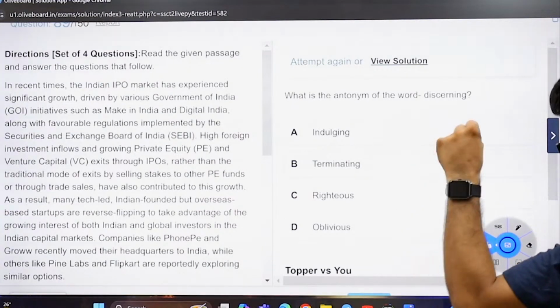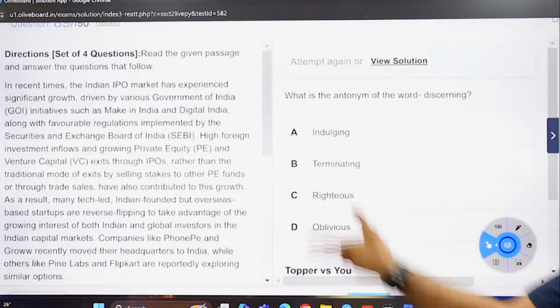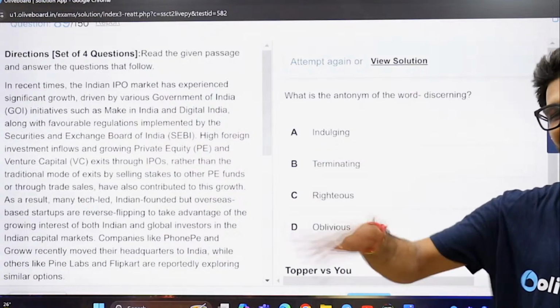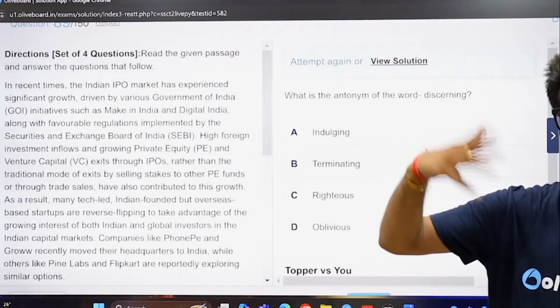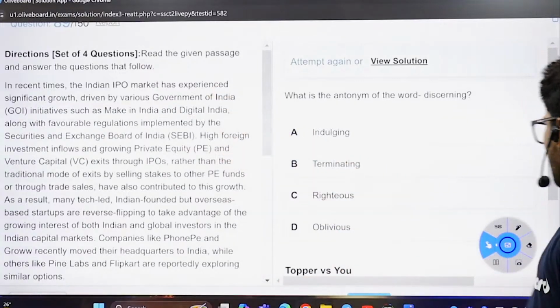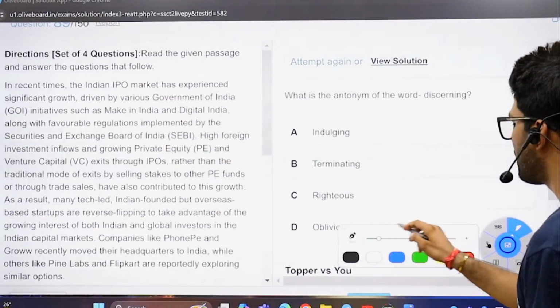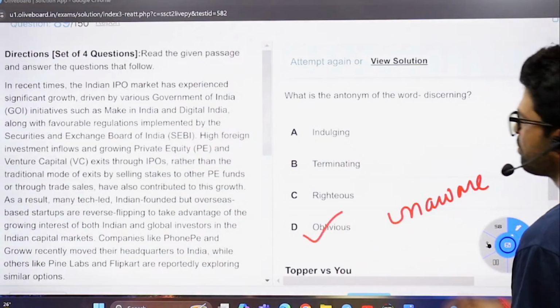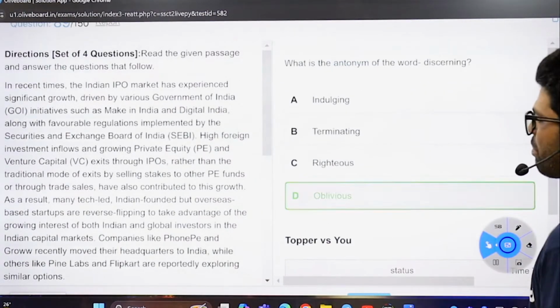Righteous is going to be right. Oblivious, this is not obvious. This is oblivious, which is going to be, I don't care, it doesn't matter to me. Totally unaware, not paying attention is going to be oblivious. So that's a better option.